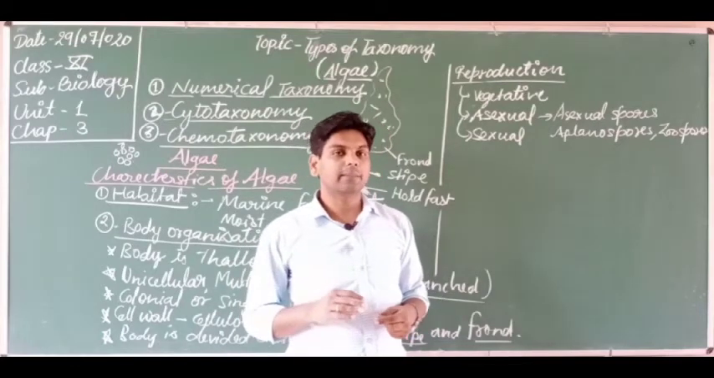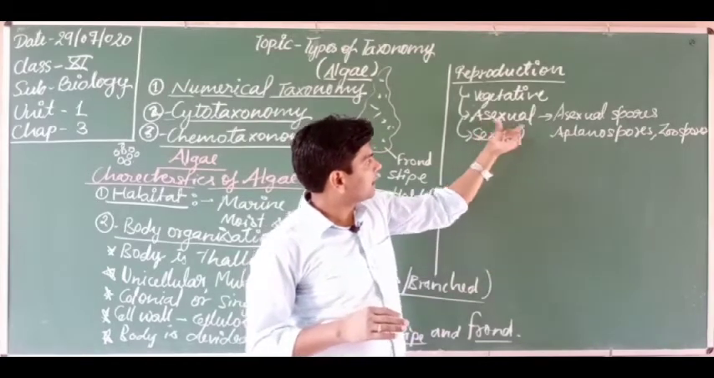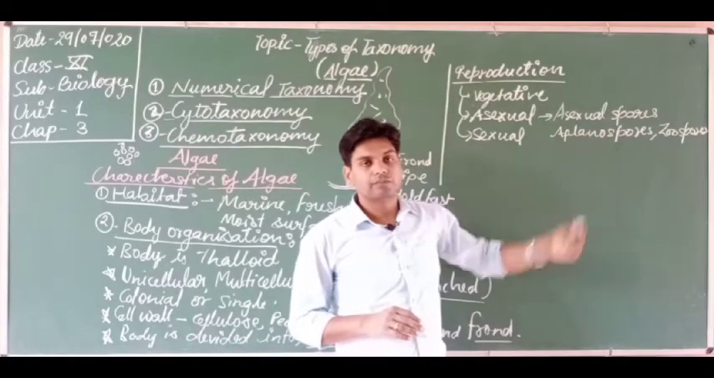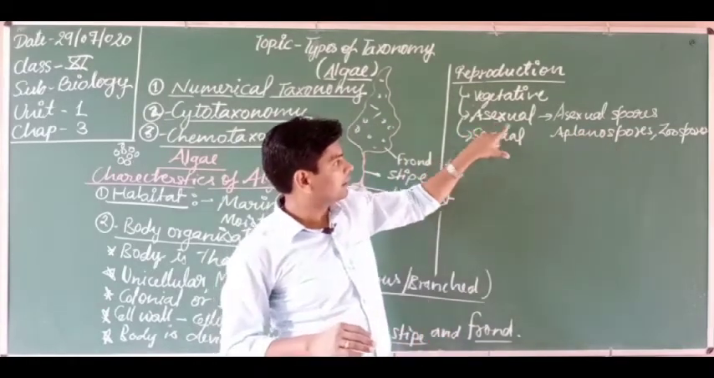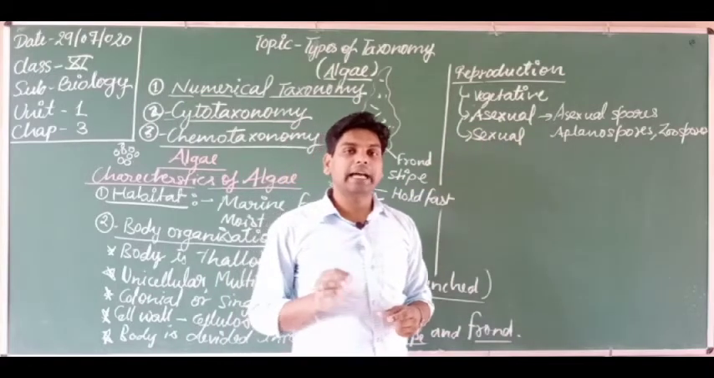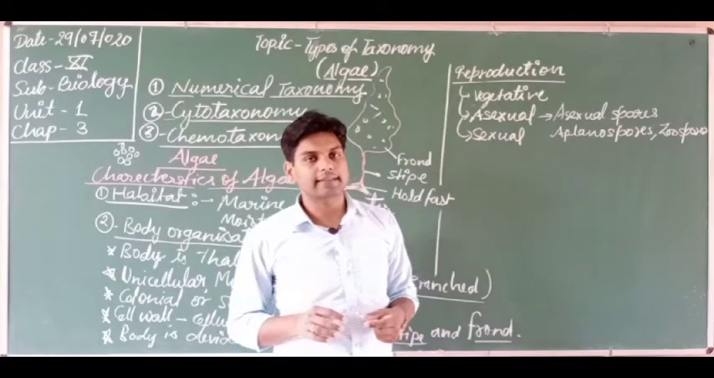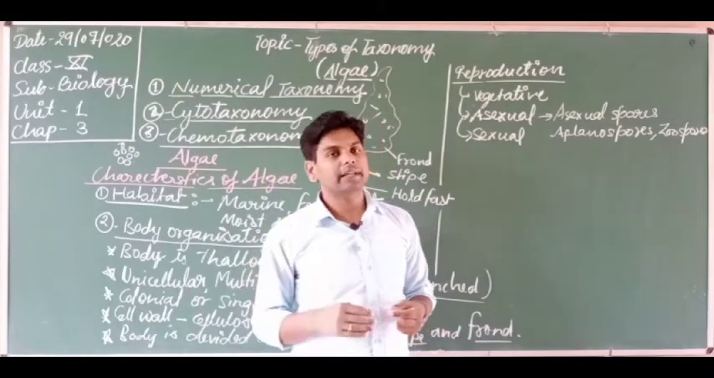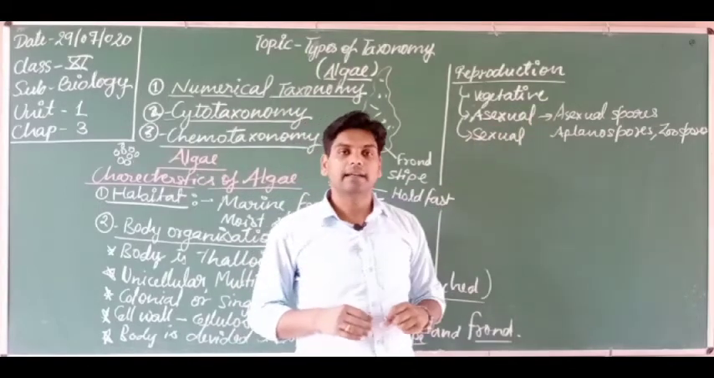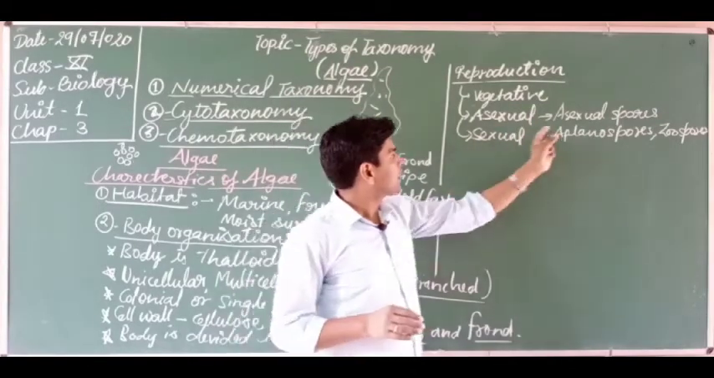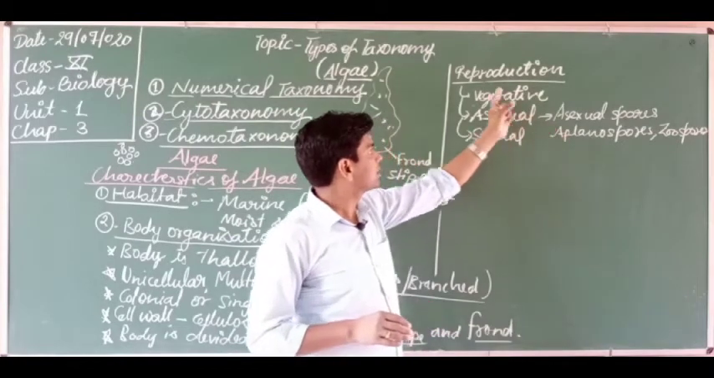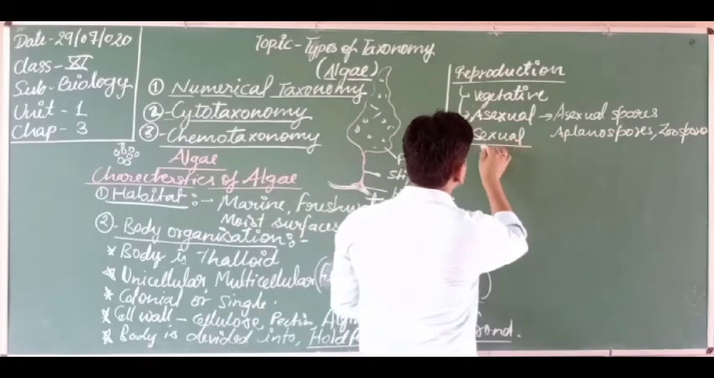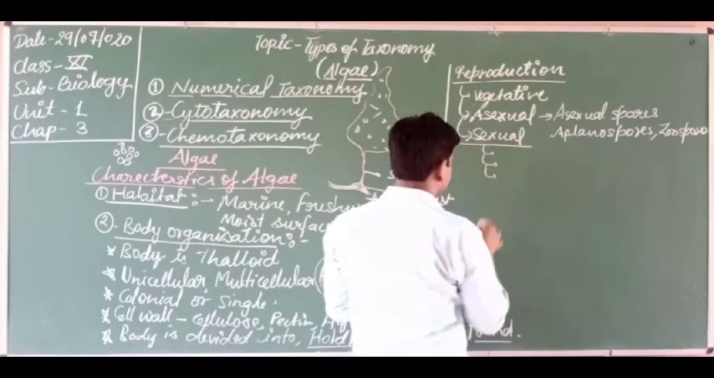So asexual reproduction occurs in the algae. These algae perform asexual reproduction by spore formation. Spore formation occurs at the portion of algae known as the sporangia; the cell of algae which forms the different types of spores is known as the sporangia. Got it? So this is asexual reproduction in algae. Next one is sexual reproduction. Sexual reproduction is of three types. What are these three types?